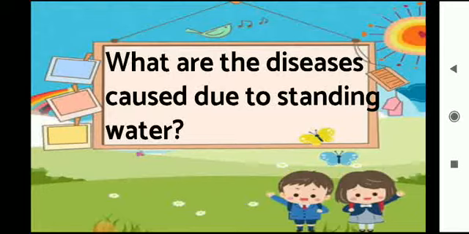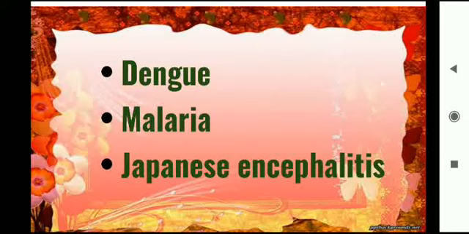So our next question is, what are the diseases that are caused due to standing water? This we had already discussed, right? What are the diseases that are caused? Diseases are dengue, malaria, Japanese encephalitis. Okay, these all are the diseases that are caused because of the standing water.